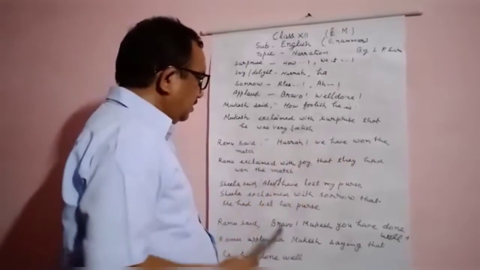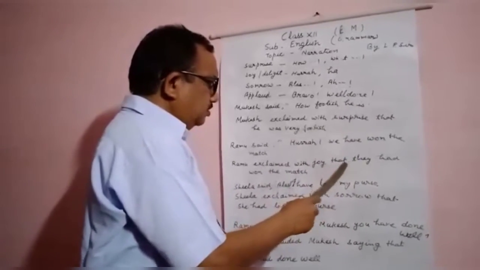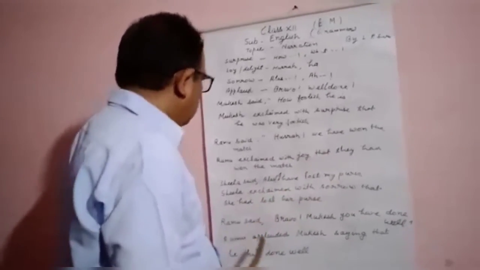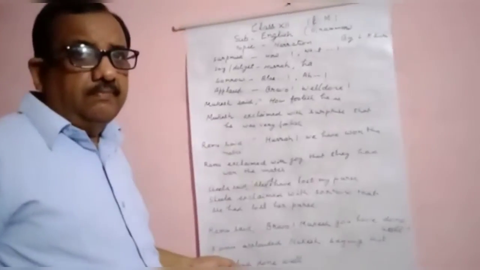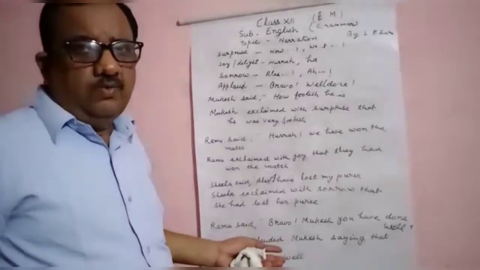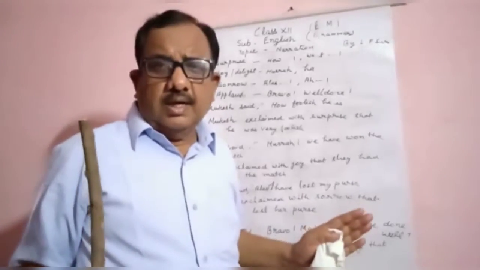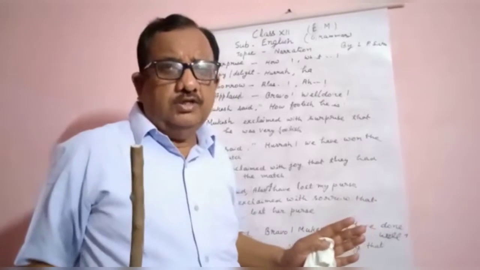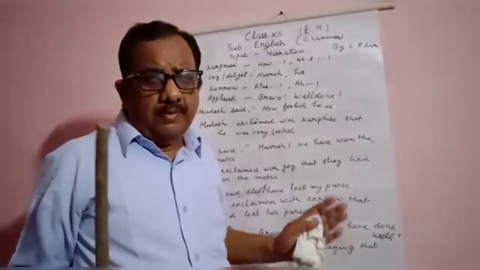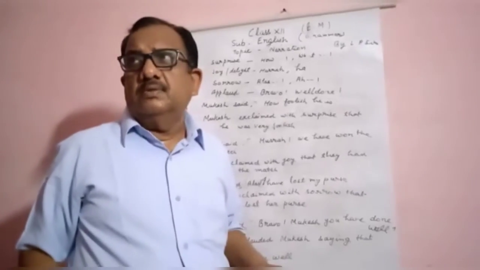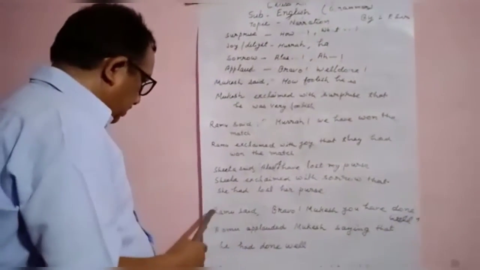According to the tenses, it is present perfect. Present perfect is changed into past perfect tense. Present indefinite, past indefinite, present continuous, past continuous, present perfect, past perfect tense. So in this way, these kinds of changes are done in the tenses. So you have to remember the formulas that were written the previous year. And like this, another sentence,